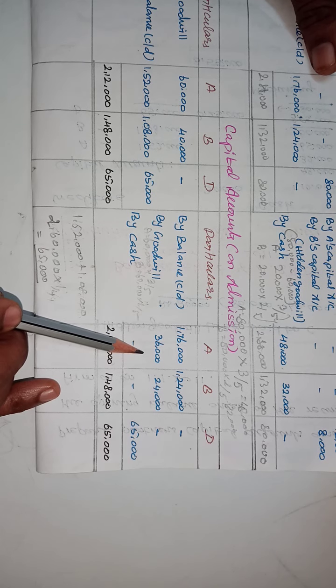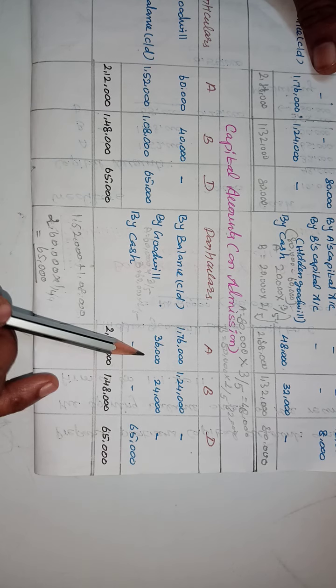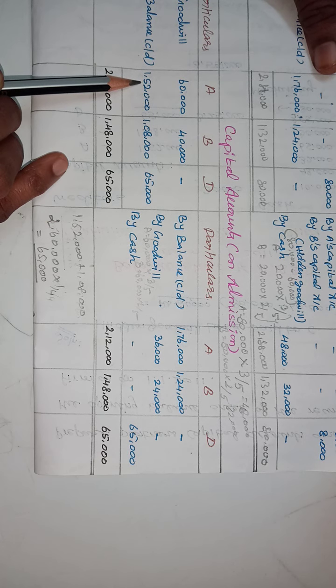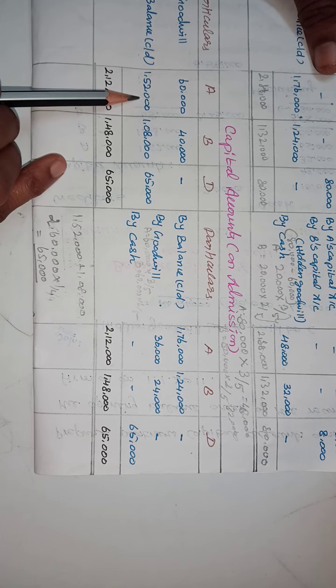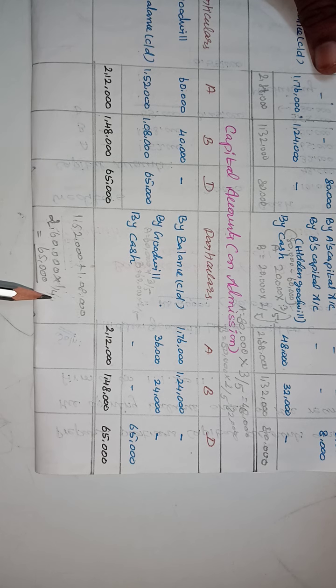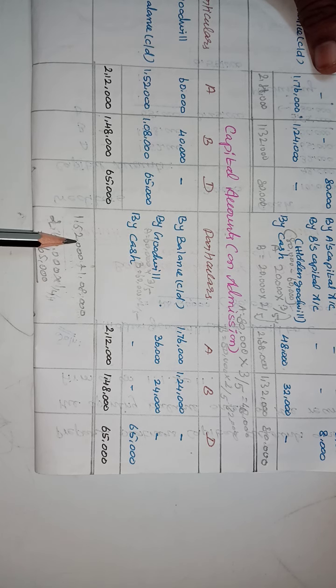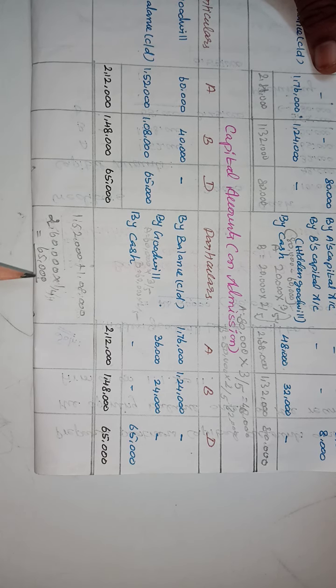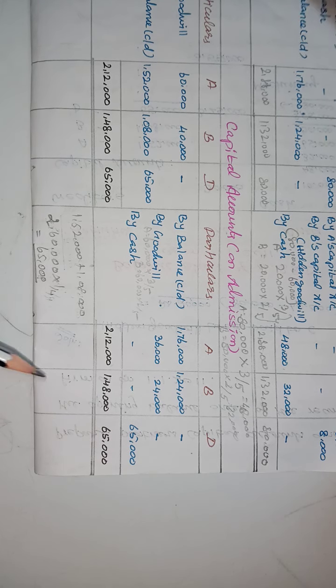The adjustments are deducted from the opening balance, so the adjusted amounts of A and B, 1,52,000 and 1,08,000, total 2,60,000 into 1/4. One fourth of the combined capital of A and B is 65,000, so this 65,000 is D's capital.